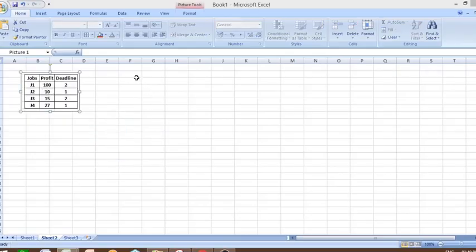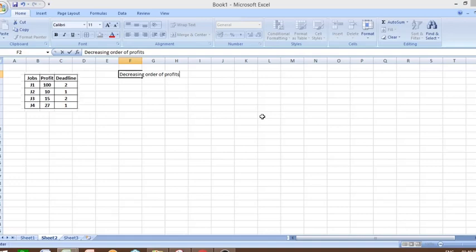To compute it using the direct method, the first step is to arrange the jobs in decreasing order of profits. Why are we arranging in decreasing order of profits? We have said while studying the greedy method that the input is ordered in some sequence. So here why are we arranging in decreasing order of profits? Why not by deadlines? Because we want maximum profit to be earned, right?